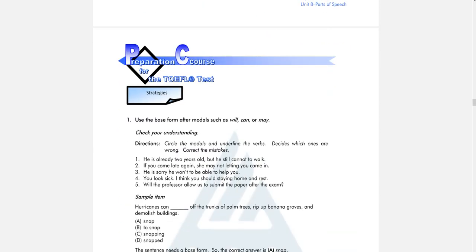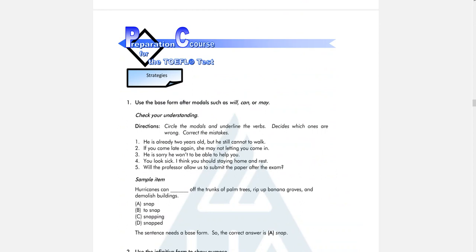Now the strategy. Strategy number 1. We use the base form of the verb after modals. Modals, what are they? Modals are, for example, will, can, or may. So after will, can, or may, you have to use base form of a verb. For example, here, he is already 2 years old, but he still cannot to walk. This sentence is wrong. Why?